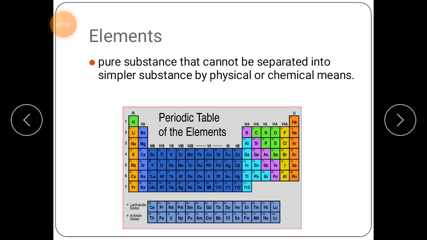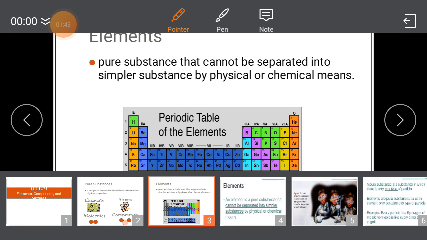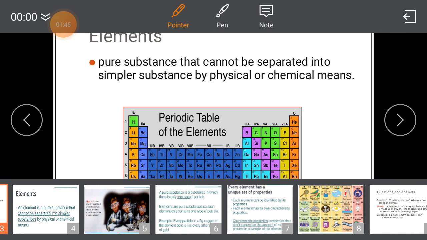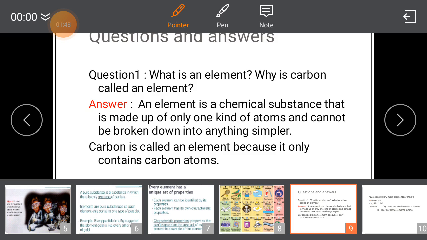Here you can see different types of elements: hydrogen, lithium, beryllium. All these substances are elements. Now students, they all are made up of only one kind of atom, so that is why they are known as elements. Now let's start the question answers.